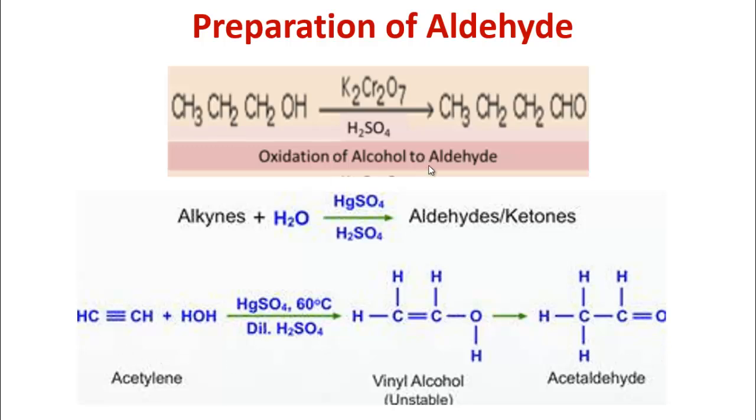So my dear students, you can remember that a question may come like this: how will you produce aldehyde from alkane? How will you write the answer? Alkane, just for example ethane. Previously we have seen how you can convert ethane to ethanol. So at first you have to write those steps, how to produce ethanol from ethane, then from ethanol, by oxidation, you have to produce what?